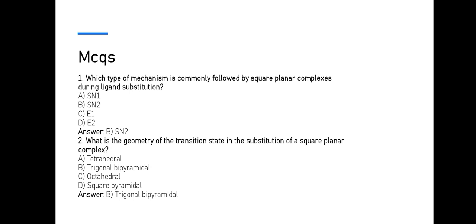Here are some MCQs. Which type of mechanism is commonly found for square planar complexes during ligand substitution? The answer is SN2. SN2 is our correct answer. What is the geometry of the transition state in substitution of square planar complexes? The answer is trigonal bipyramidal. As we discussed in the above examples, the transition state is found as trigonal bipyramidal.